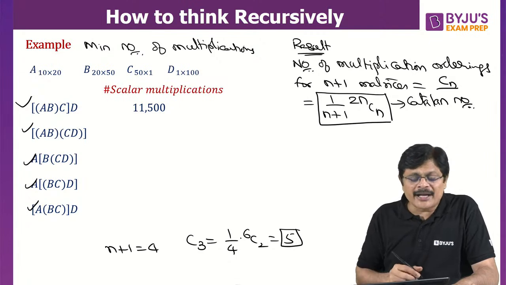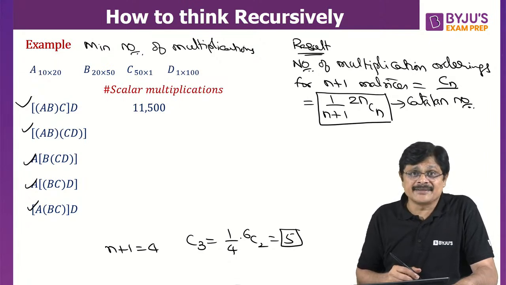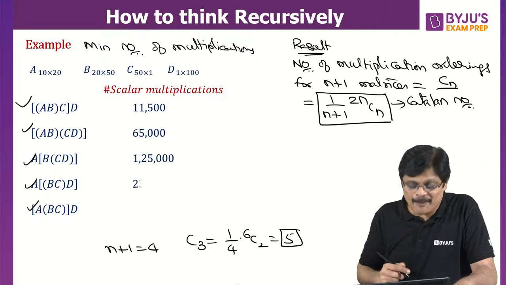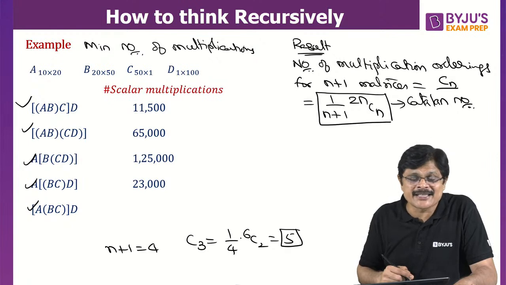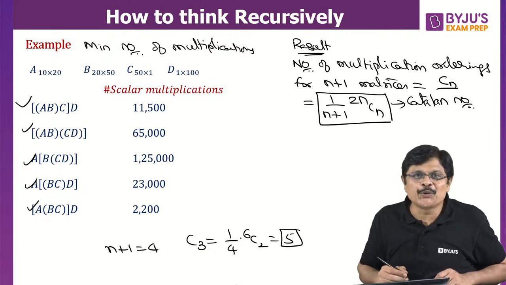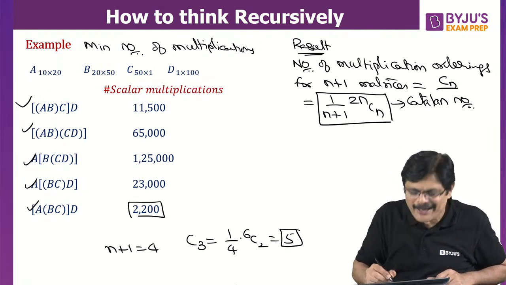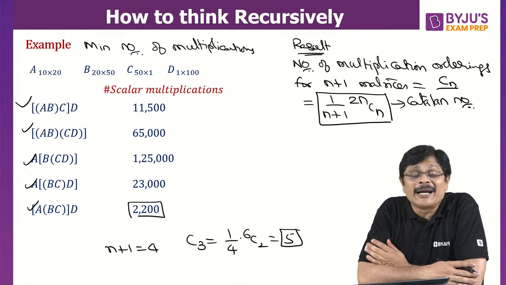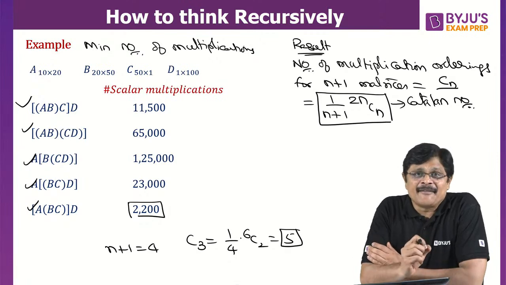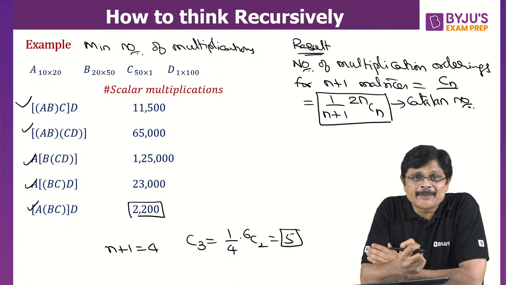If you go by the first ordering, we require 11,500 scalar multiplications. The second order requires 65,000 scalar multiplications. The third order requires 1,25,000 scalar multiplications. The fourth order requires 23,000 scalar multiplications. And you know the last order requires how many scalar multiplications? Just 2,200 scalar multiplications you can multiply these 4 matrices. And that is the idea for using the best ordering. And how to get the best ordering, we try to understand.